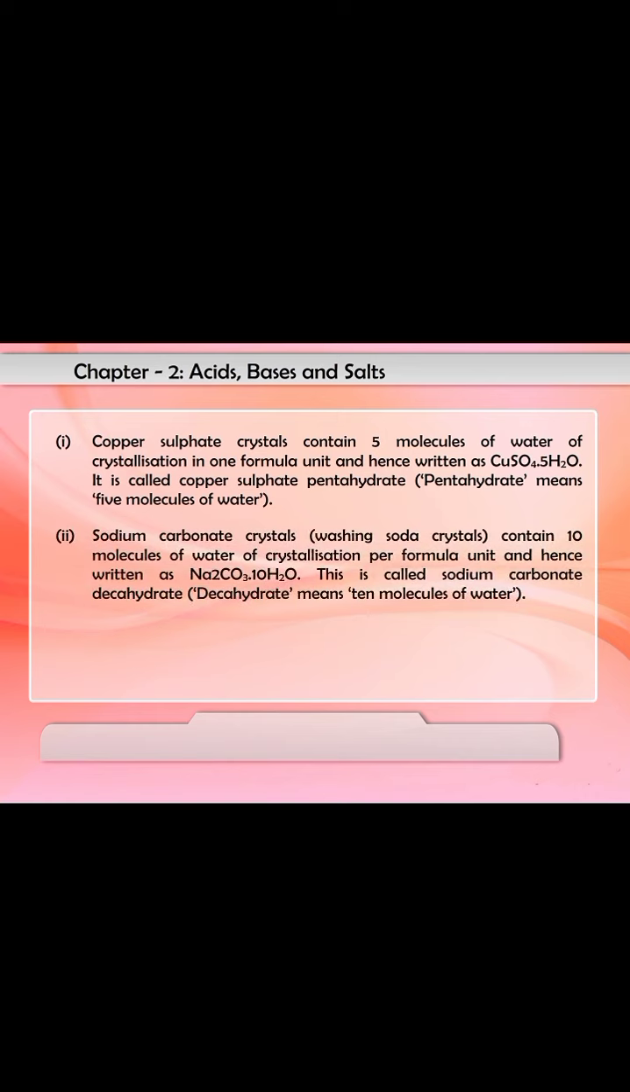2. Sodium carbonate crystals or washing soda crystals contain 10 molecules of water of crystallization per formula unit and hence are written as Na2CO3·10H2O. This is called decahydrate. Decahydrate means 10 molecules of water.